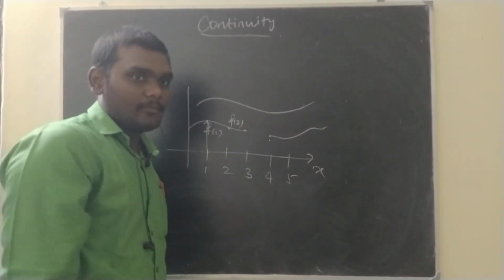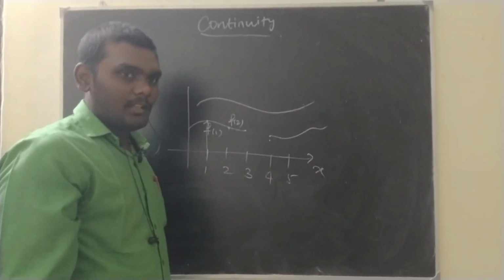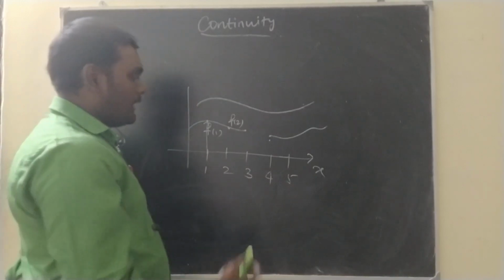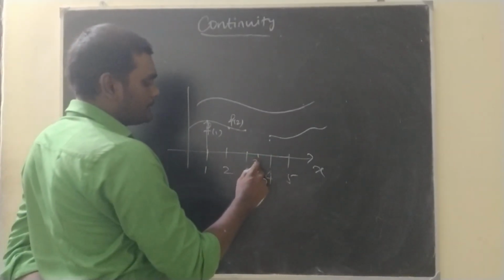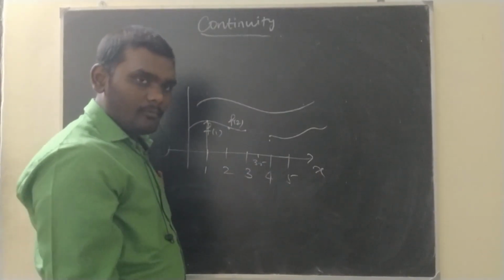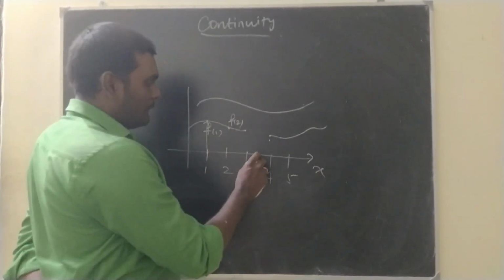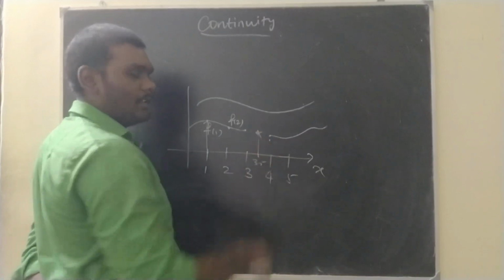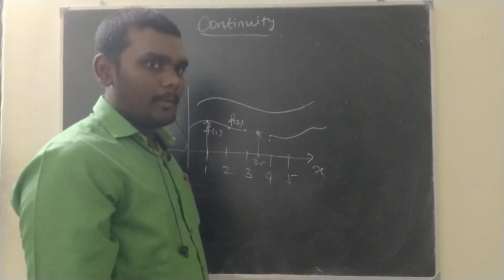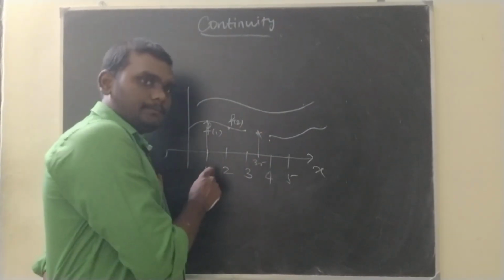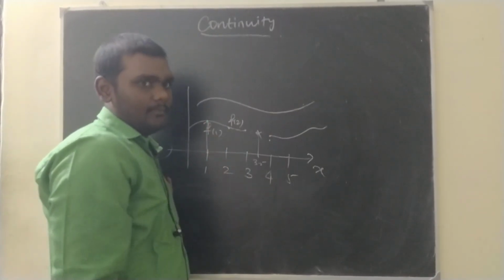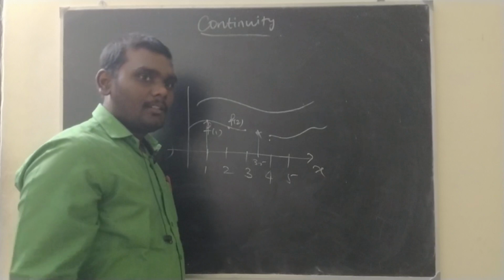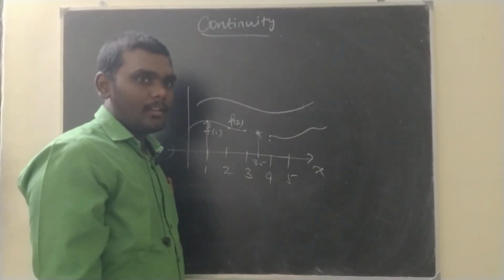Remember, we are seeing functions. Is there any image for this value 3.5? For this 3.5, does any value exist or not? In this case, it does not exist. Given a point, if the image of the function exists, then we can say the function is continuous.